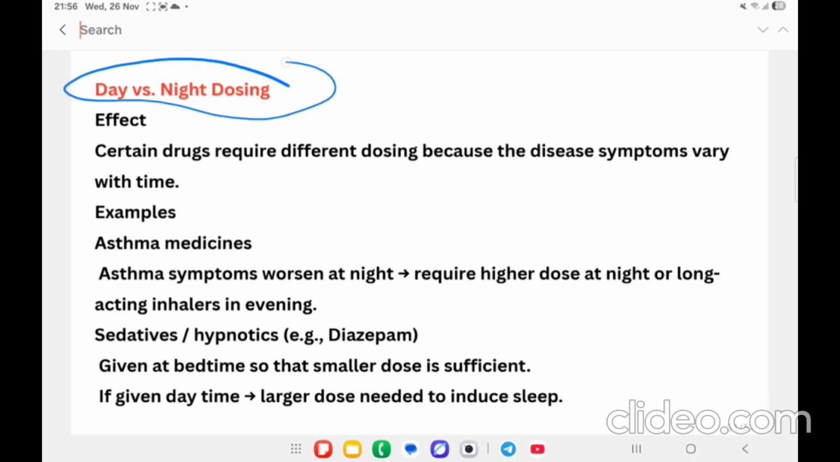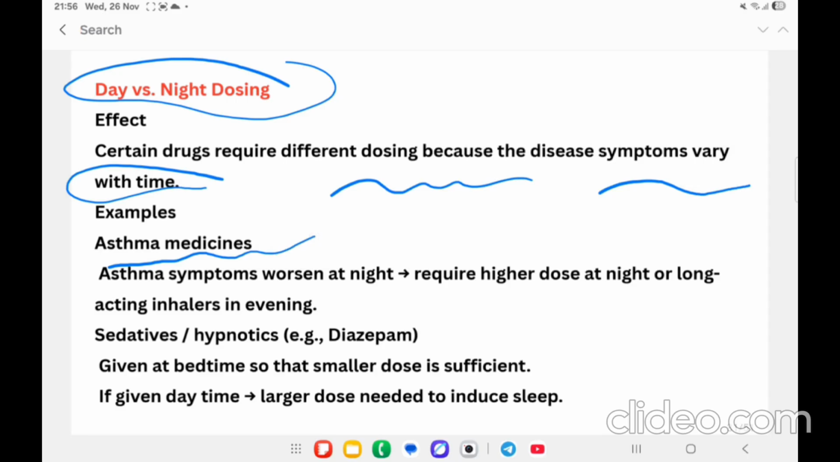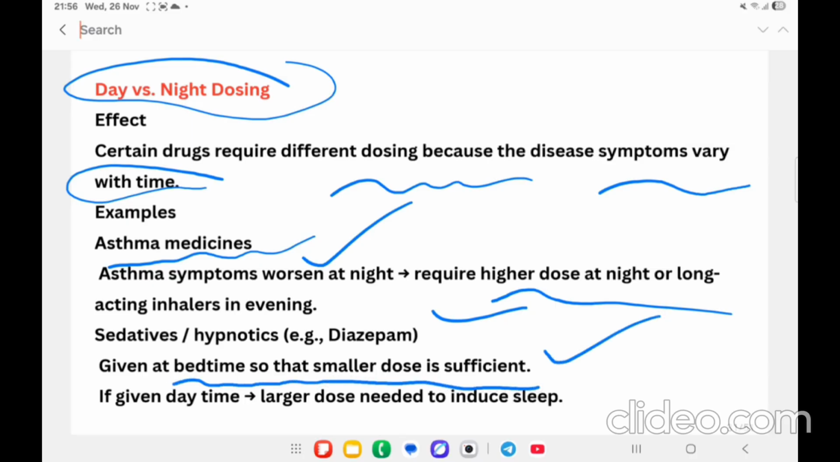Day versus night dosing: certain drugs require different dosing because disease symptoms may vary with the time. For example, in case of asthma, the symptoms will be worse at night time. Here we require a higher dose. Similarly, sedatives and hypnotics are given at bedtime so that a smaller dose is sufficient, because inducing sleep at night is very easy.